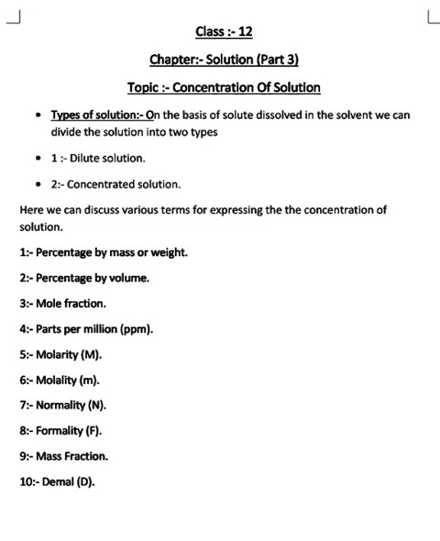The next point is parts per million. Parts per million, this concentration term which we use for very small, very trace amounts of the solute which are present in the solution. Suppose, for example, any solute which is present in the solution in a very small amount, for example 0.00002 gram. So this is a very small amount.